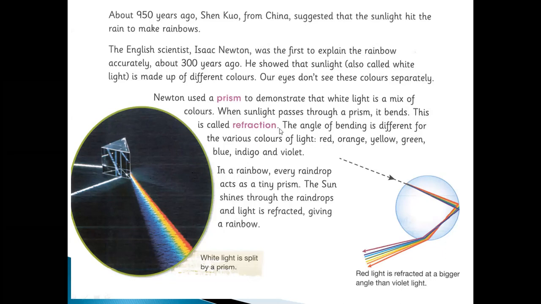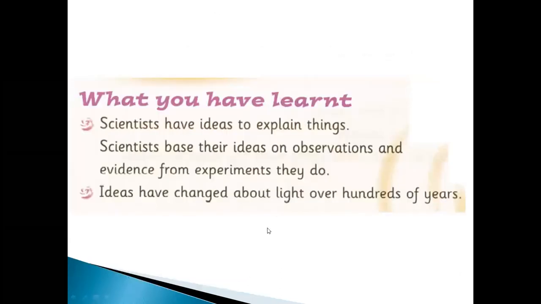You know about refraction. The angle of bending is different for the various colors of light: red, orange, yellow, green, blue, indigo, and violet. In a rainbow, every raindrop acts as a tiny prism. So the raindrops work as a prism. The sun shines through the raindrops and the light is refracted, giving a rainbow. So like this, we can see a rainbow.